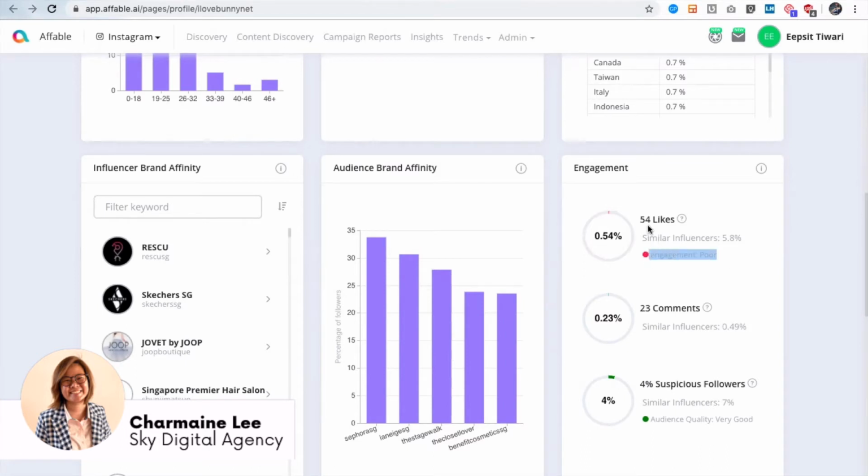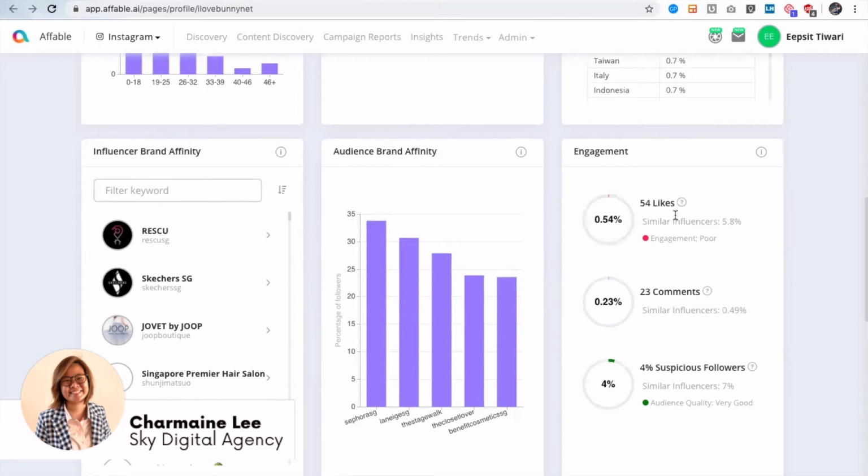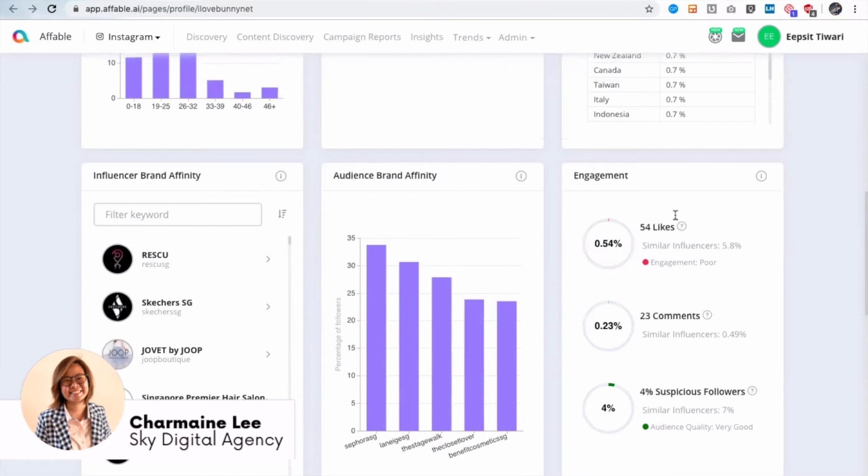You see, although she has 10,000 followers and maybe 4,000 relevant followers, relevant audience, she is only getting on average 54 likes, which is only 0.5% engagement, whereas similar influencers are getting around 5.8% engagement. So this is where you get to know whether this influencer will get you the engagements or not. Okay, so I guess this answers your question.